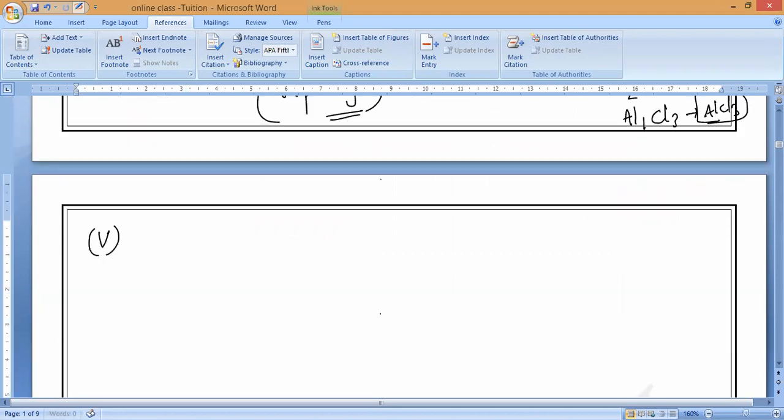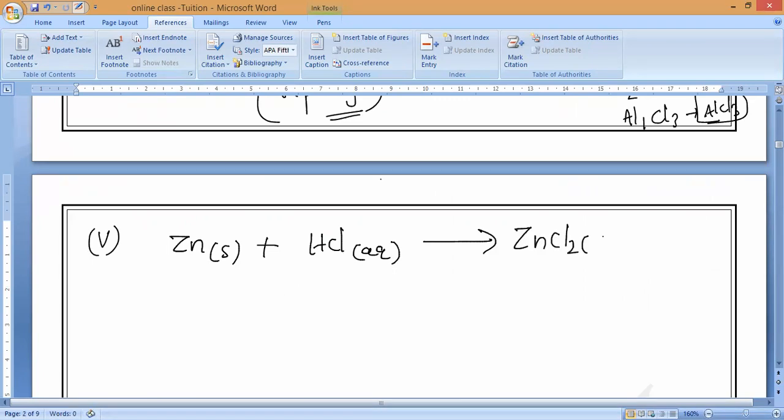Next, we will take zinc. This is not a new reaction; it is the oldest reaction we are studying from the first chapter: zinc with HCl in aqueous state, giving zinc chloride. Characteristics of a chemical reaction: the first one is evolution of gas. You can check the balancing.